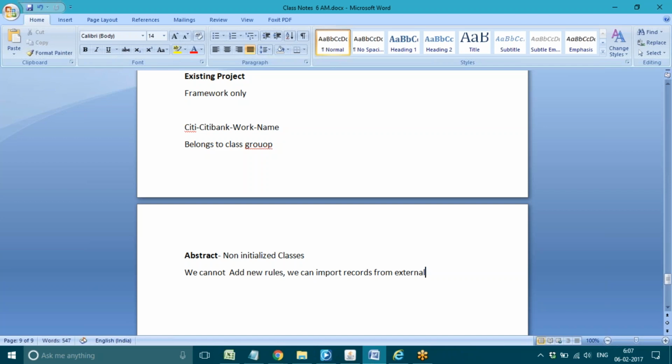These external services can be anything like a Java service, SOAP service, SAP, REST. Different types of services are available in Pega. So directly we cannot add rules, but we can import records from any external service. When you import the records, they are converted into Pega format.